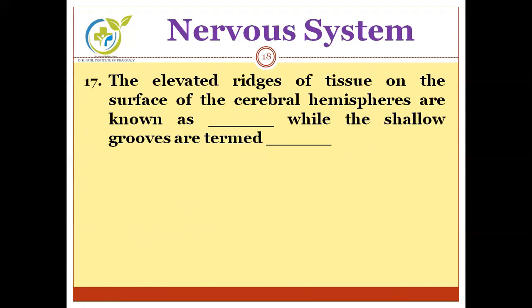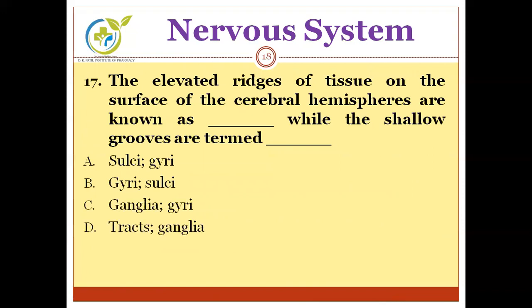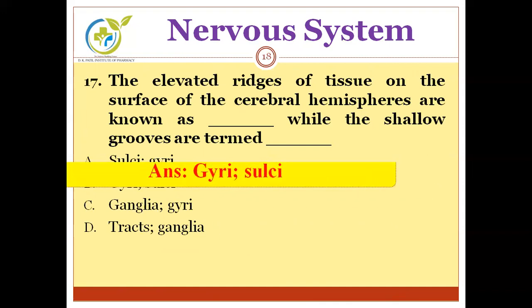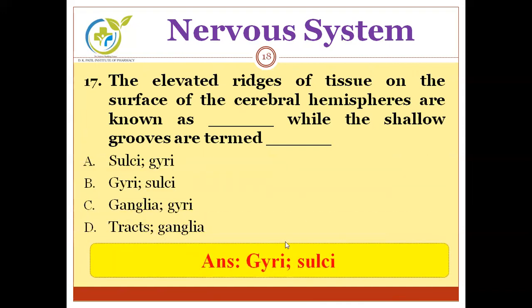Next, the elevated ridges of tissue on the surface of cerebral hemispheres are known as dash dash, while the shallow grooves are termed as dash dash. Options are sulci and gyri, gyri and sulci, ganglia and gyri, tracts and ganglia. Can you guess the correct answer? The correct answer is gyri and sulci. See, the gyri act as elevated ridges, whereas sulci act as shallow grooves in cerebral hemispheres.